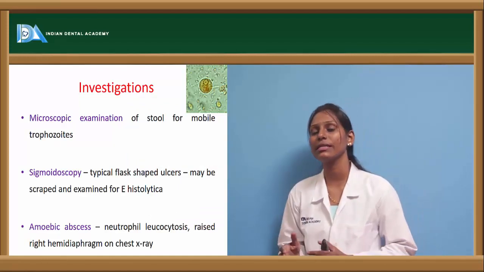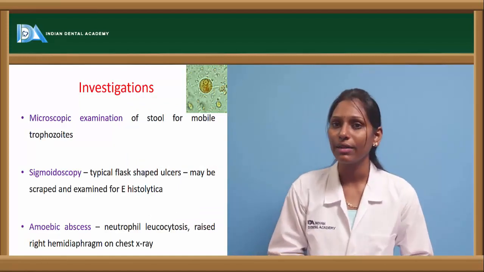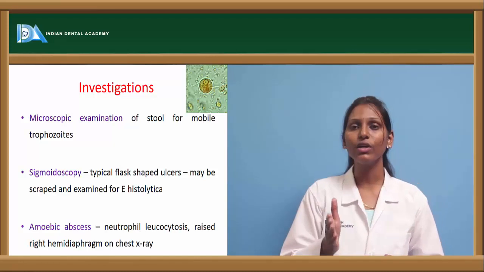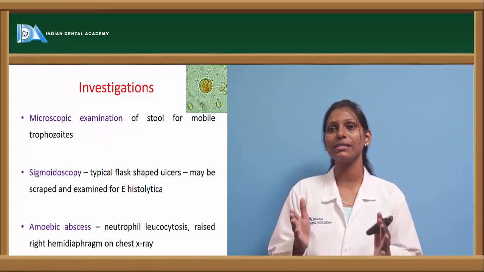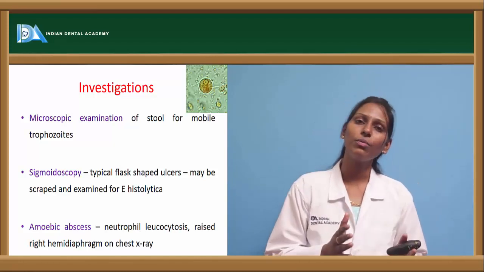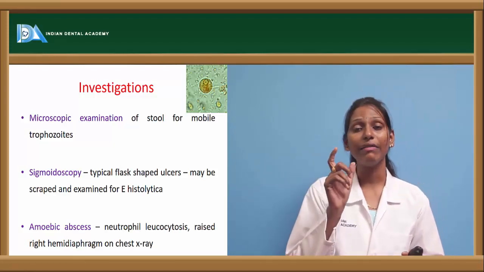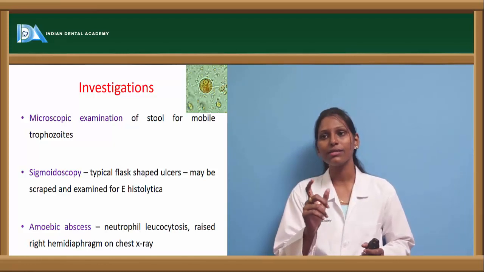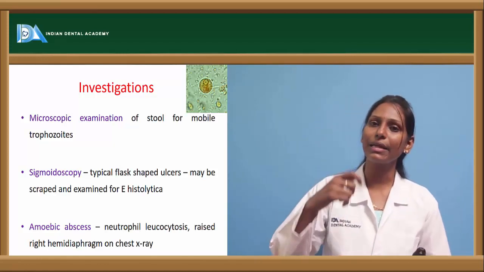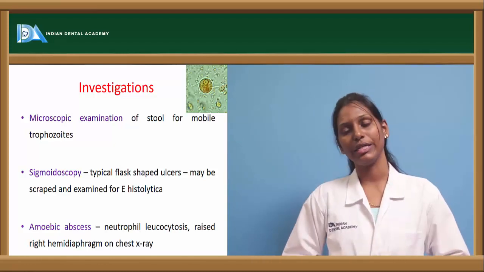Now coming to the investigations. Microscopic examination of stool for mobile trophozoites can be done, where we will see quadrinucleate forms in those cases. Sigmoidoscopy, that is endoscopy, will show typical flask-shaped ulcers. Remember, they will have typical flask-shaped ulcers. These may be scraped and examined for Entamoeba histolytica.